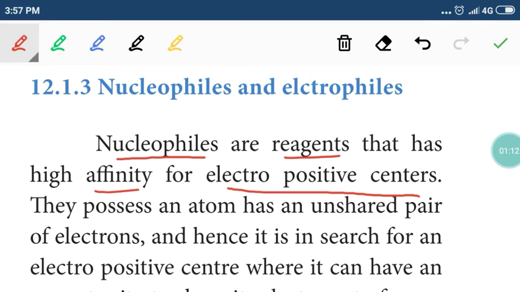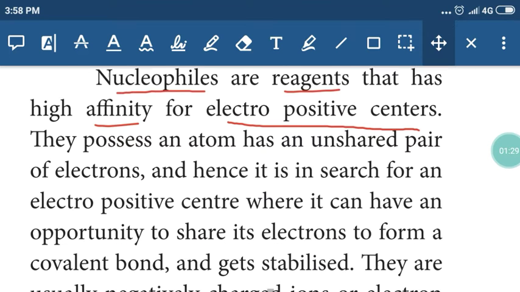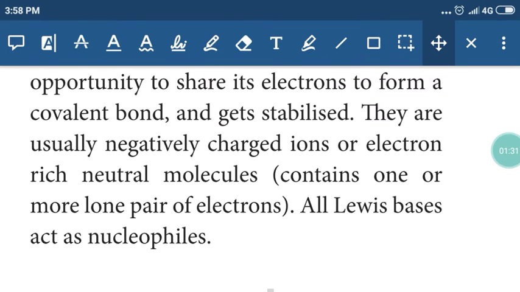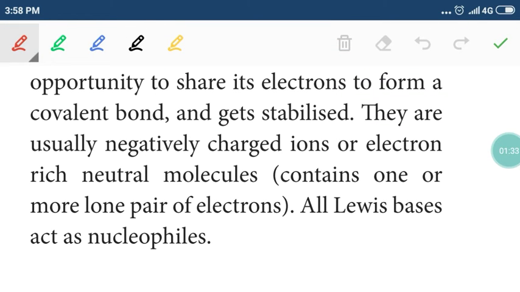Since they are attacking electropositive centers, they will have a negative charge, or some neutral molecules with lone pair of electrons can act as nucleophiles. So generally, nucleophiles are negatively charged ions or certain electron-rich neutral molecules.